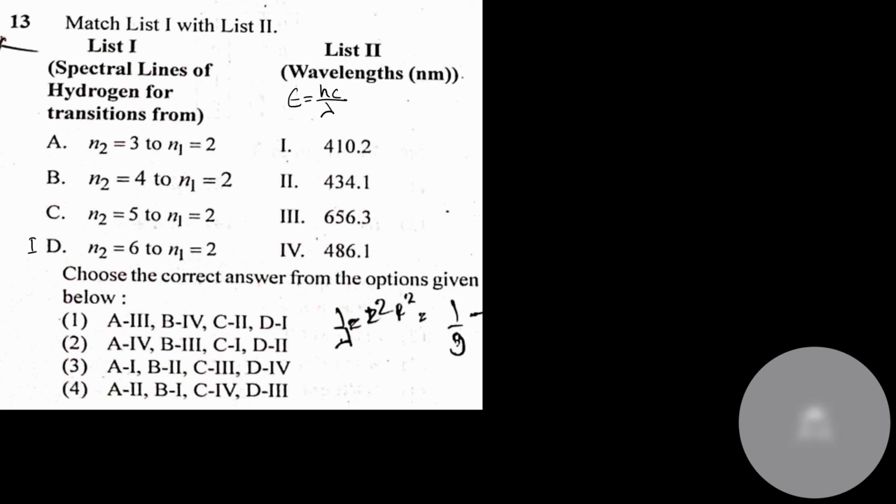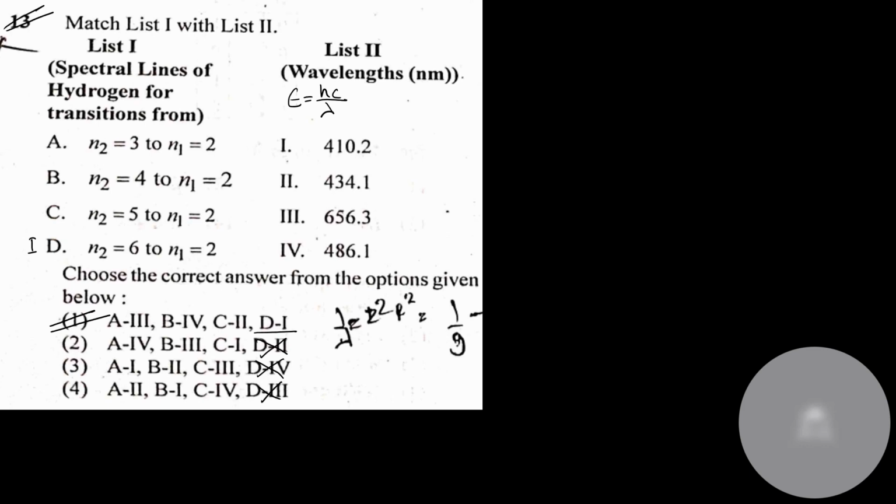Let's check the options. D1, D2, D4, D3. Option number A. Okay, and C will be second, so C would be 2. The lowest would be A, 3 to 2, so A would have the highest lambda. Highest is 62. A is equal to 3.